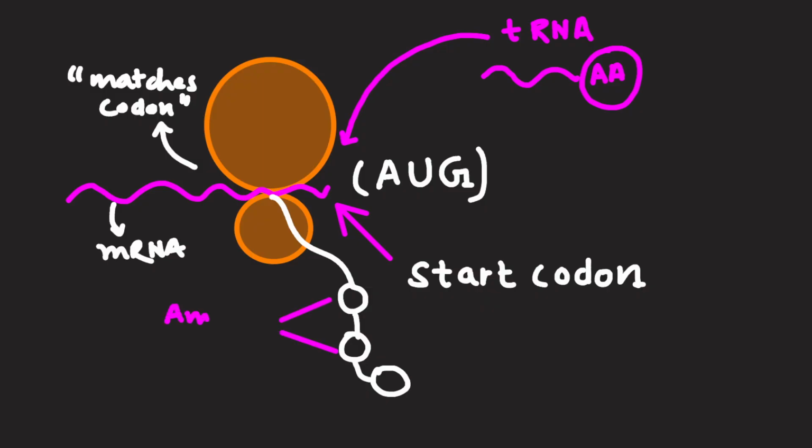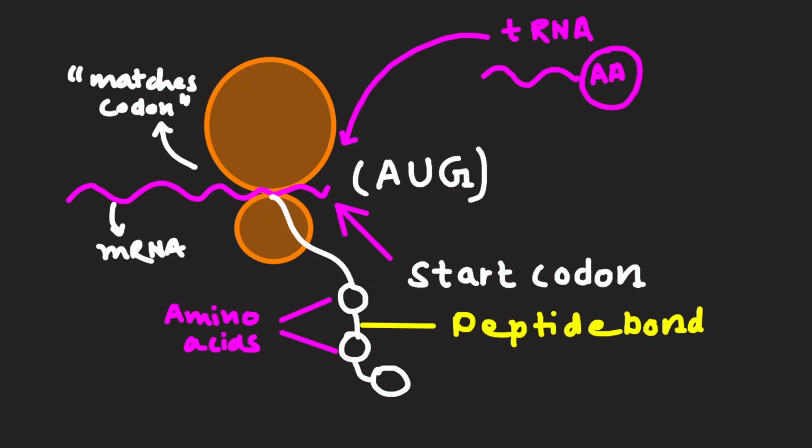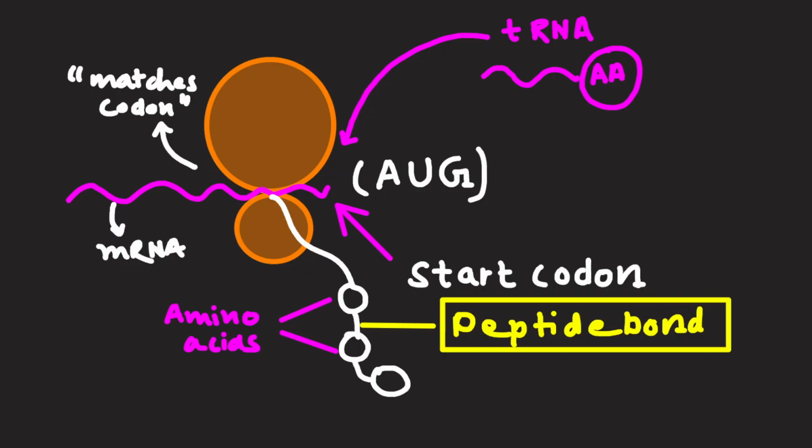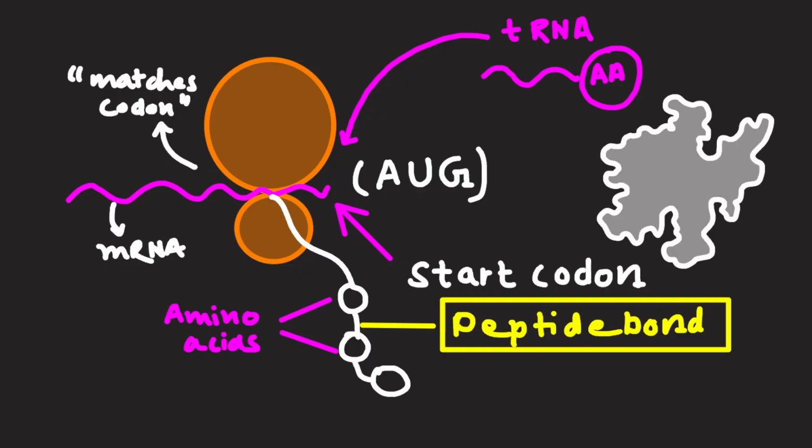The ribosomes join amino acids together by peptide bonds. The growing chain forms a polypeptide, which folds into a functional protein.